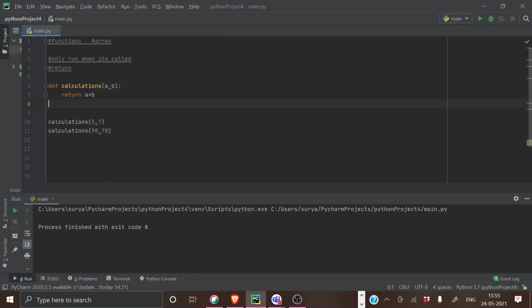But the only difference is you have to save this calling statement to a variable. Like I have to save a value called result, and I have to equate it to this particular function call. In this calculation bracket 5, 7, we are calling this particular function, right?